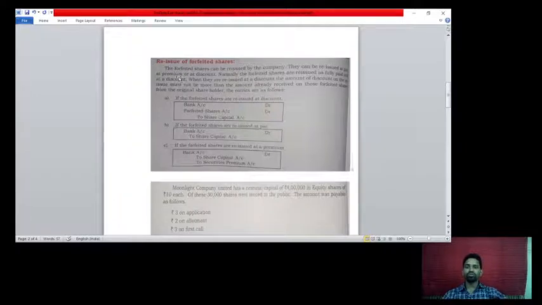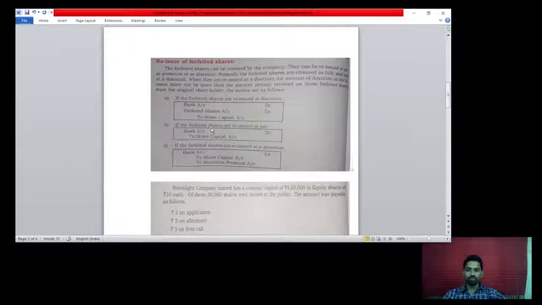Okay, so it means the forfeited shares can be reissued by the company at par, at a premium, or at a discount, but normally they are issued as fully paid. For reissue at a discount, the entry you have to pass is: bank account debit, forfeited share account debit, to share capital account credit. Like this you have to pass.